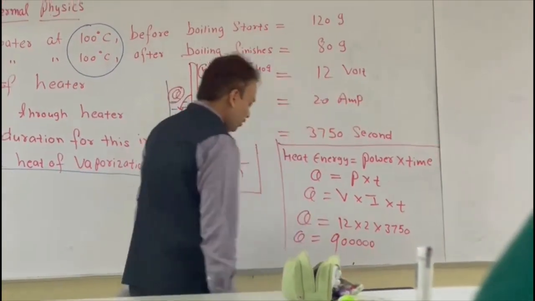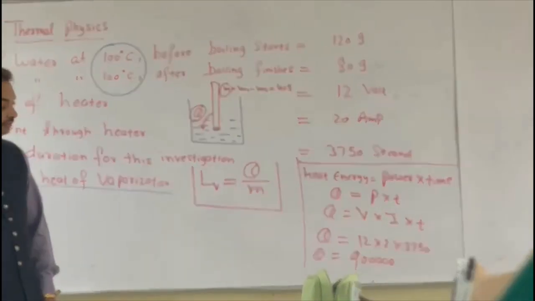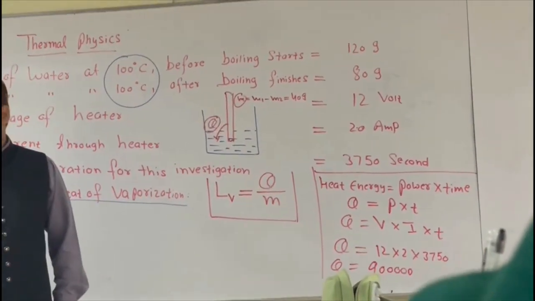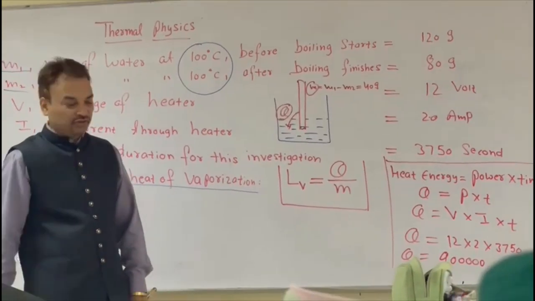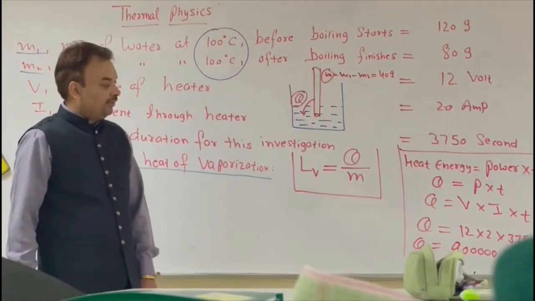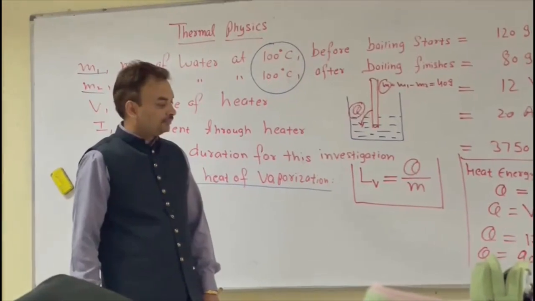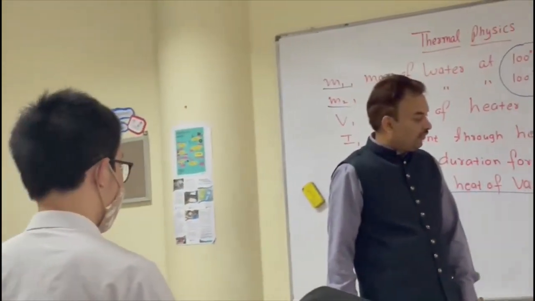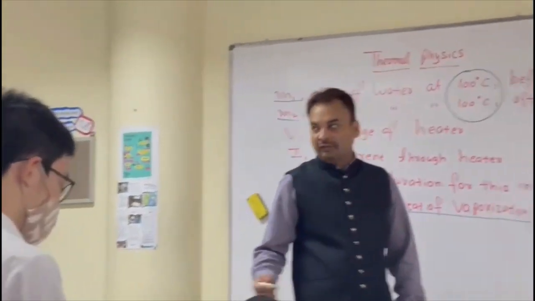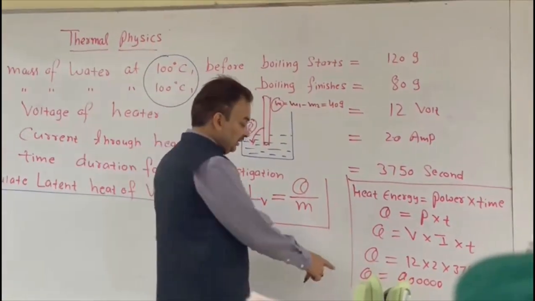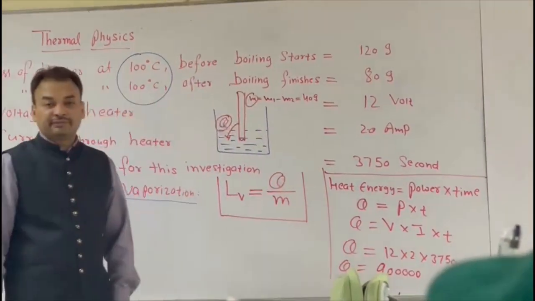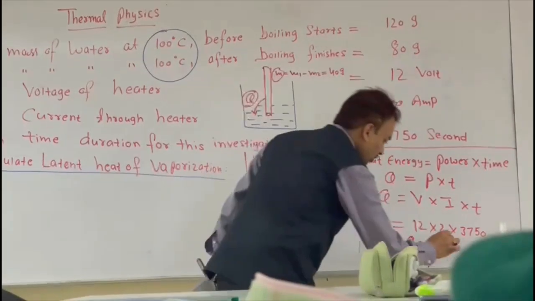5 zeros. Five. So this is energy. Sir, 4 zeros? Just redo the calculation now. It's supposed to be 5 zeros. 1, 2, 3, 4. Okay. 9 and then 5 zeros. And this is energy. And the unit of energy is joule, right? So this is joule.